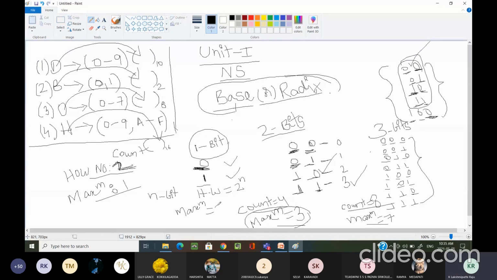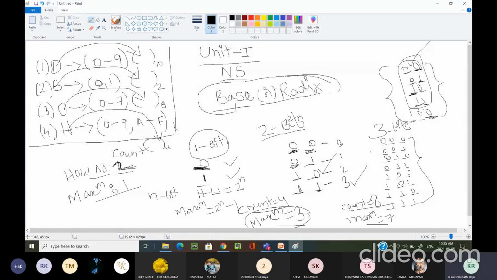Hope everyone knows these things. 2 power n minus 1 is the maximum number I can write. That is the main important point regarding the binary number system. In the binary number system, while representing any number, the number of bits plays the key role. We are not concentrating on bit representations in other number systems.